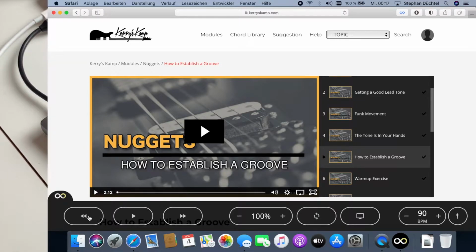You have play pause, you have backward 5 seconds, forward 5 seconds. You can adjust the speed in 5% steps, and you can set loops. And this is basically working like a looper pedal. So when you play the video, you press the loop button once to set the start of the loop, and when you press the button the second time, you set the end of the loop, and then it keeps repeating between those 2 points. When you press it a third time, the loop is cleared and the video plays regularly. Yeah, let me demonstrate.